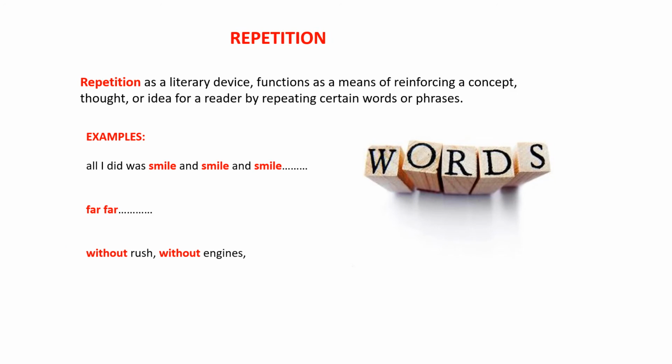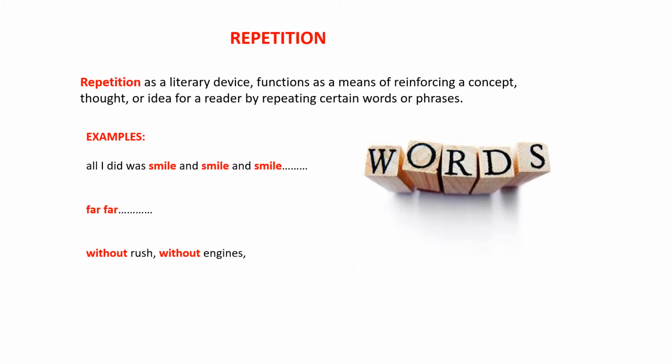Repetition. Repetition as a literary device functions as a means of reinforcing a concept, thought, or idea for a reader by repeating certain words or phrases. For instance, in My Mother at Sixty-Six, the poet says, towards the end, if you remember, all I did was smile and smile and smile.